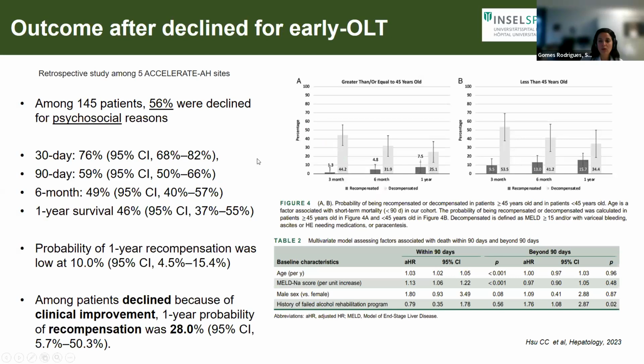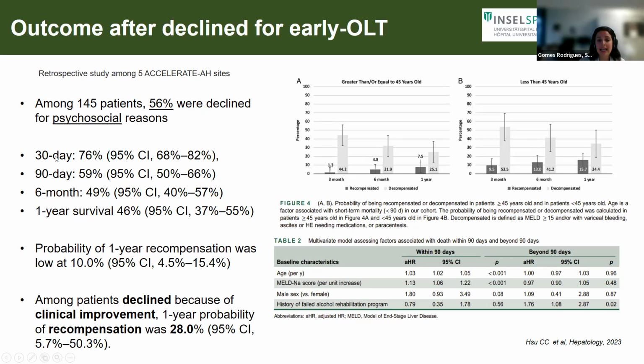What happens to the patients that are declined early OLT? We know that in terms of 6 months survival, only about 40% will survive in patients with severe alcohol-related hepatitis that are not transplanted. This is a retrospective study done within the setting of this Accelerate American-based trial. Among the 145 patients that were declined for early OLT in the setting of a severe ALCAV, 56%, so the majority of the cases, were declined for psychosocial reasons.